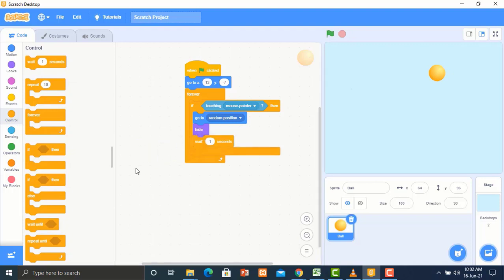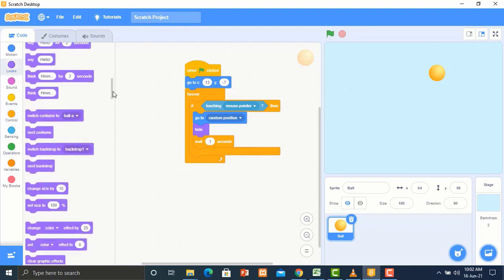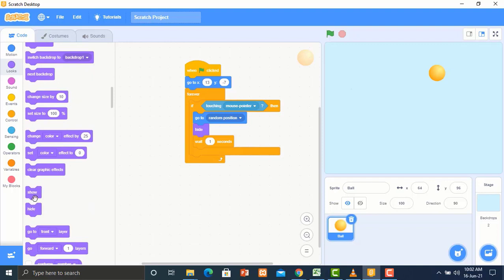We can locate the wait block under control. Now let's bring the show block so that if the ball hides, it will show. It's under looks. Okay, good. Now let's start the game.